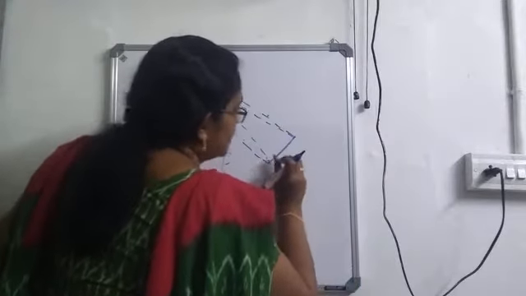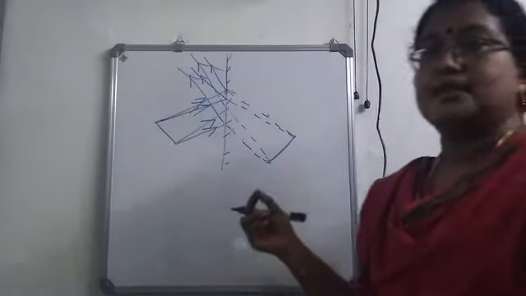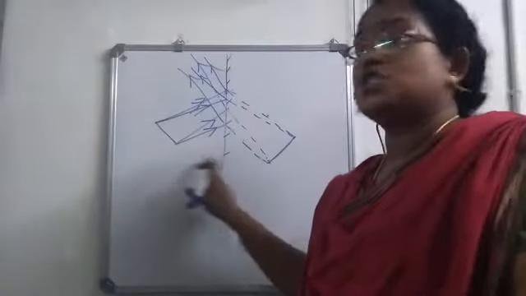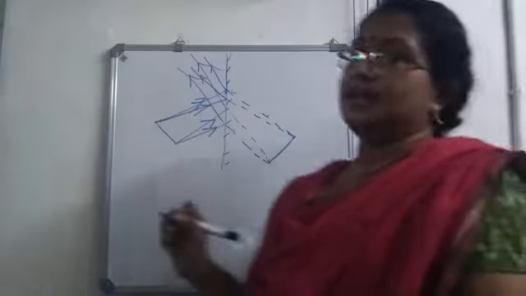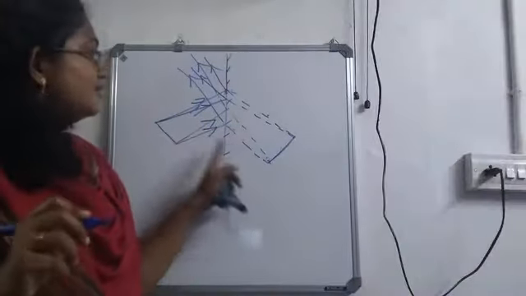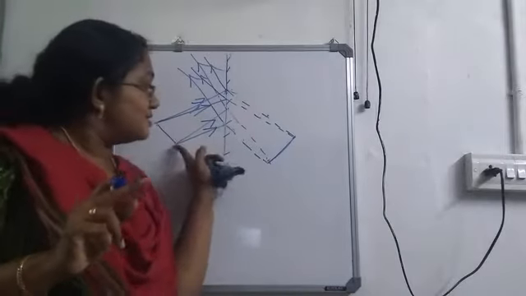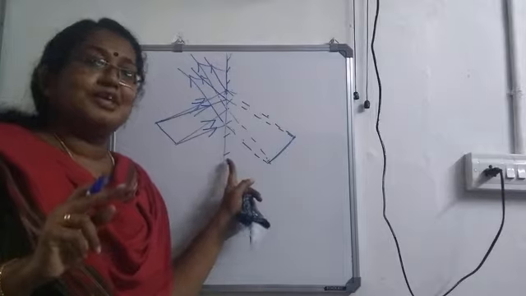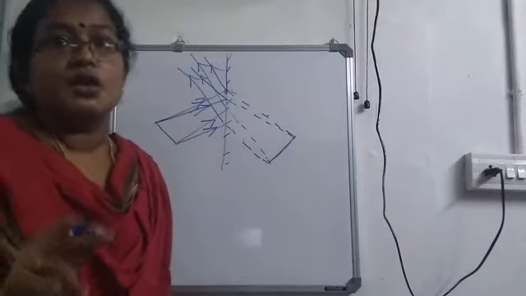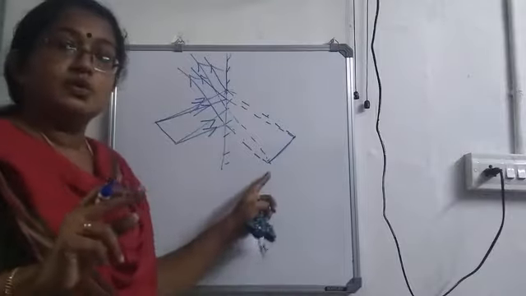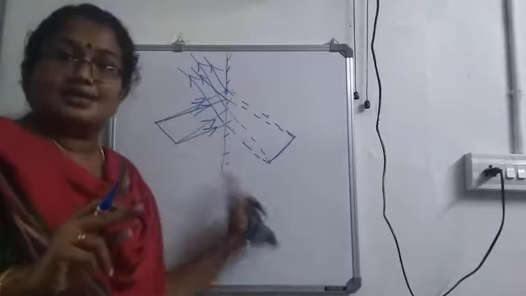So it's difficult to draw directly. Okay, if we have a pen, a ruler and a pencil, it's clear. Actually, its position should be straight. Since it is drawn on the board, it's difficult. That is why it comes like this. But what you have to remember is the distance between the object and the mirror should be the same as the distance between the mirror and the image. Okay, so this is how image is formed in the case of an extended source.